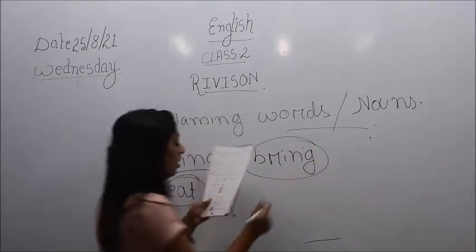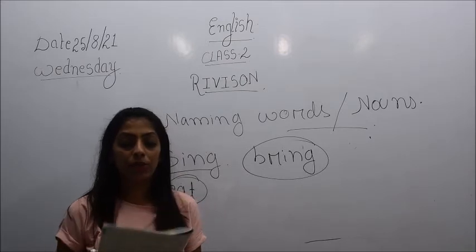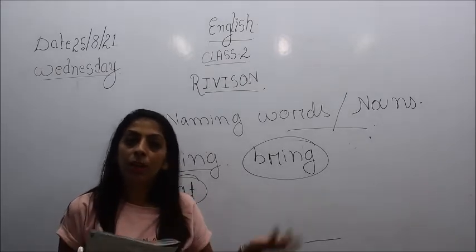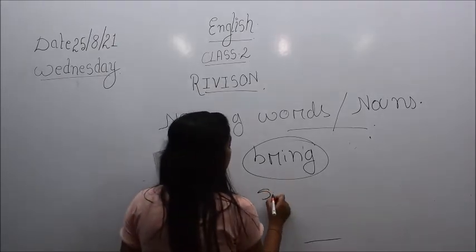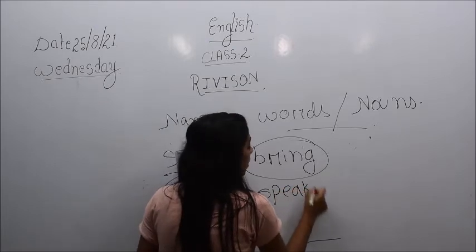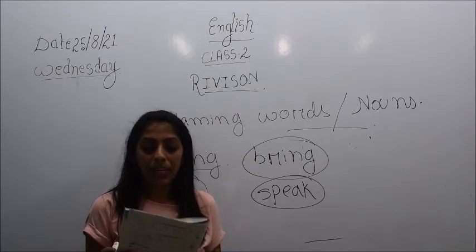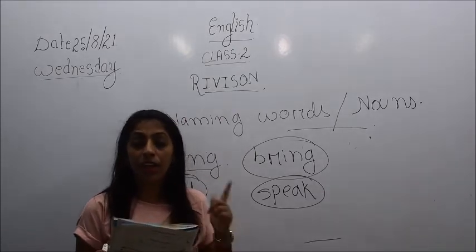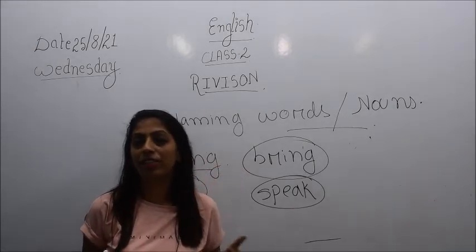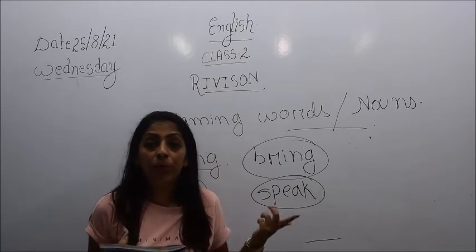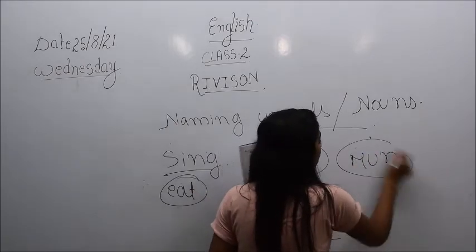B-R-I-N-G. Then the next one, number 4: speak, tailor, daughter and farmer. Tailor, daughter and farmer come under people, but the word speak is not a noun, so you have to underline the word speak. Then next, stadium. Stadium is a place, theater is a place, then run and park. Park is also a place, but the word run is not a noun because it is not the name of a person, place, animal or thing. So you need to circle the word run.